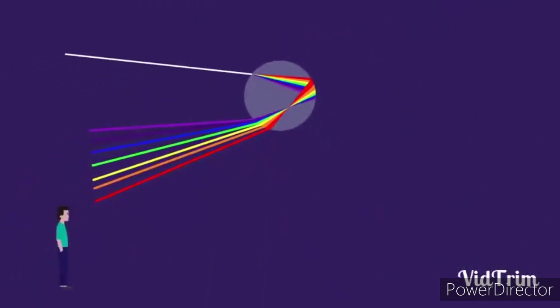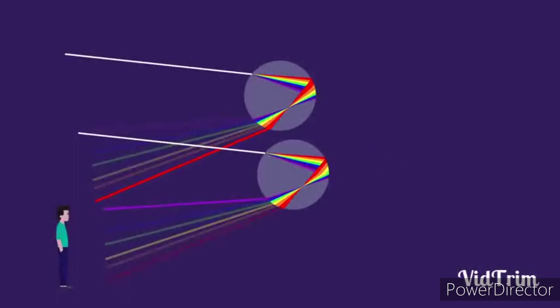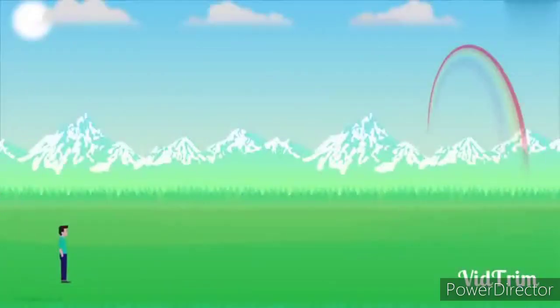Now we are seeing here the 7 colors reach our eyes, but only the red color's intensity is more. This is because, as I have told earlier, red color's wavelength is high, so it is visible to us. Thank you, my dear students.